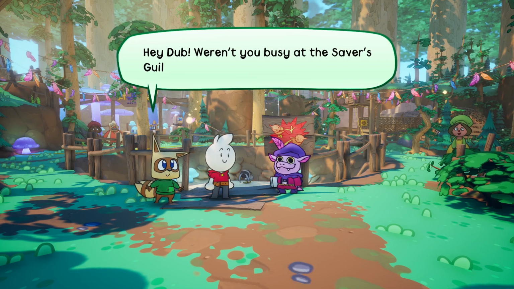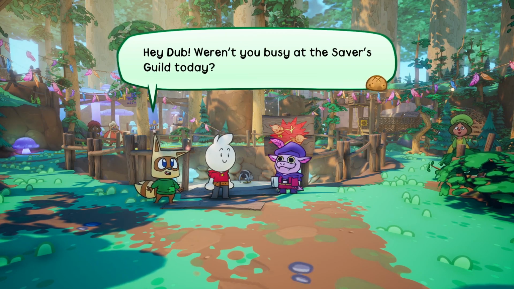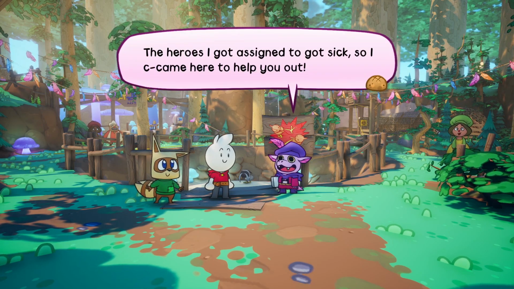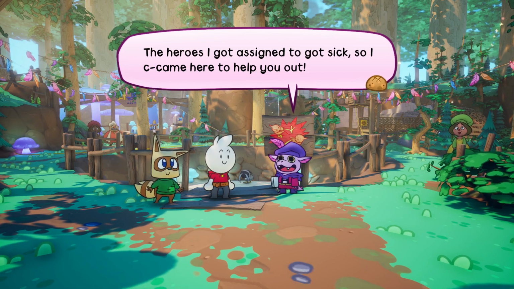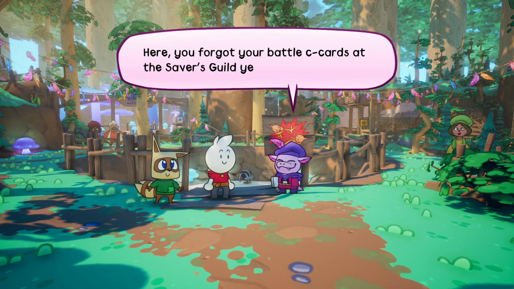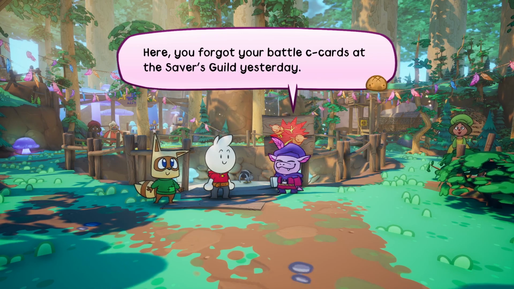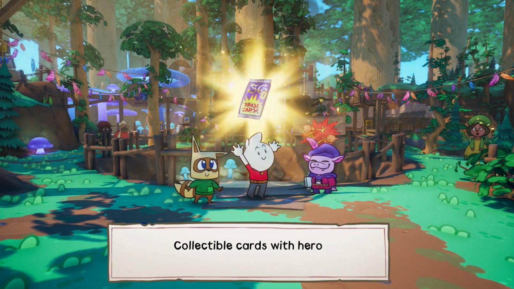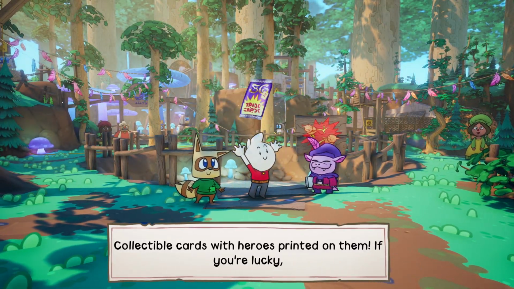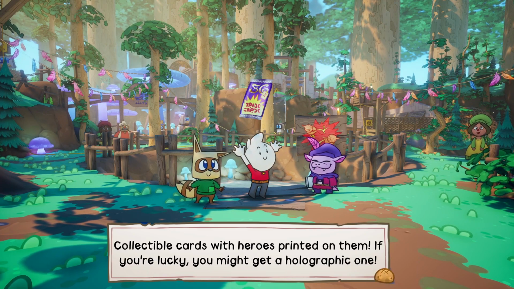Wait! Hey, Dub, were you busy at the Saviors Guild today? The heroes I got assigned to got sick, so I came here to help you out. Here, you've got your battle cards at the Saviors Guild yesterday. Collectible cards with heroes printed on them. If you're lucky, you might get a holographic one.